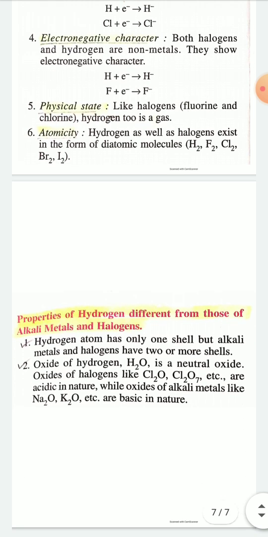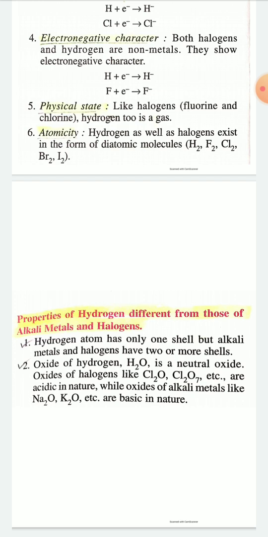Now see some differences between the properties of hydrogen and those of alkali metals and halogens, that is, dissimilarities.